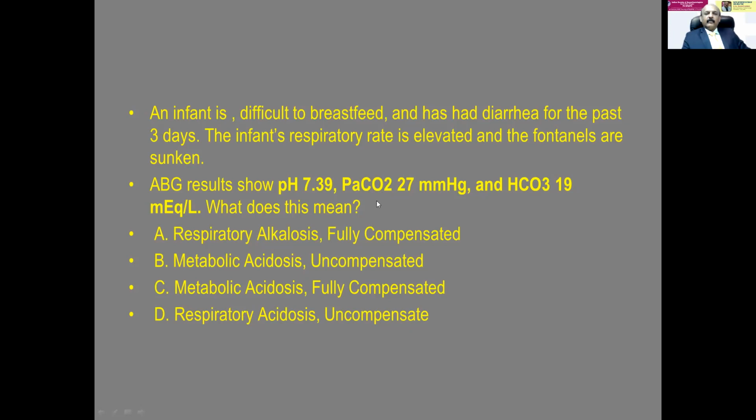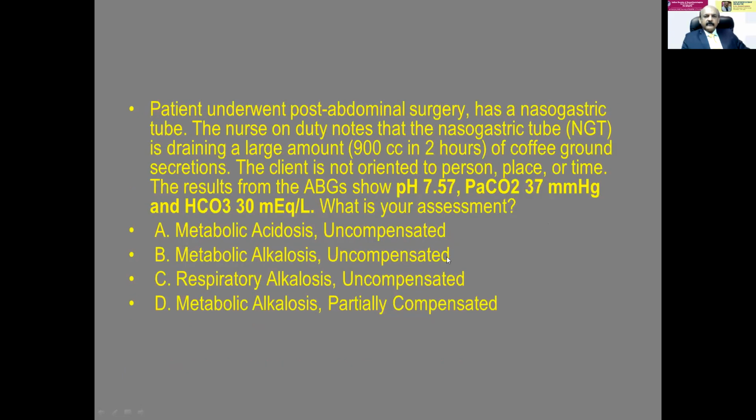In this case, for easy interpretation, as I have given 4 answers, you have to select. First, it is acidosis, no doubt, it is less than 7.4. As it is on the acidotic side, the primary disturbance will be acidosis. So you have to take this bicarbonate only, that is metabolic acidosis. So it is metabolic acidosis fully compensated. That is the reason why the pH is coming back to normal. You should not say it is respiratory alkalosis compensated by metabolic acidosis. It is wrong.